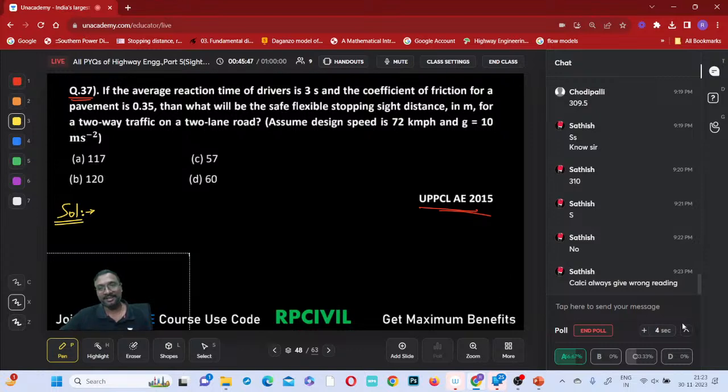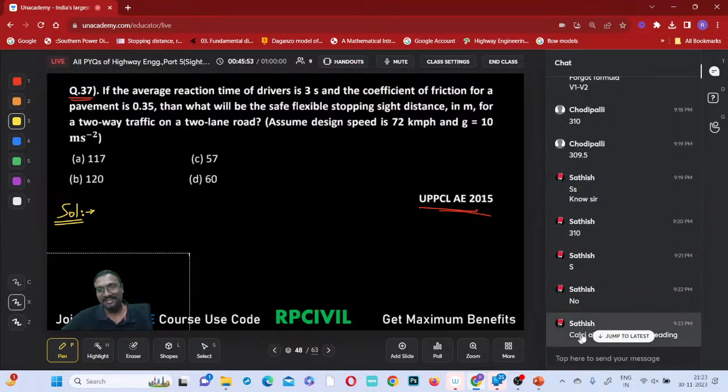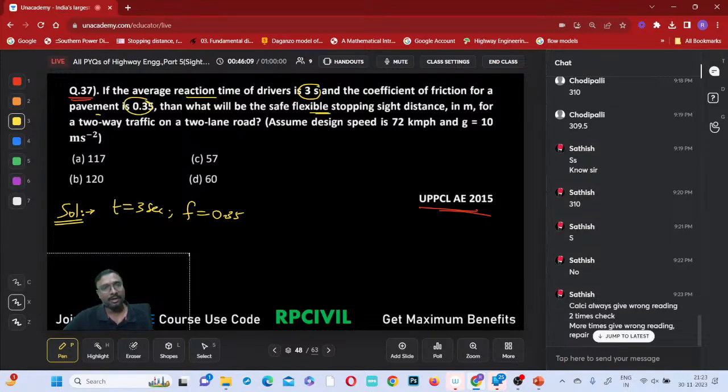Kelsey always gives wrong readings. So then how are you answering correctly now? Now this time Kelsey is given correct. If the average reaction time of the driver is 3 seconds, okay, T is equal to 3 seconds. Coefficient of friction for the pavement is 0.35. What will be the safe stopping sight distance in meters for two-way traffic on a two-lane road?